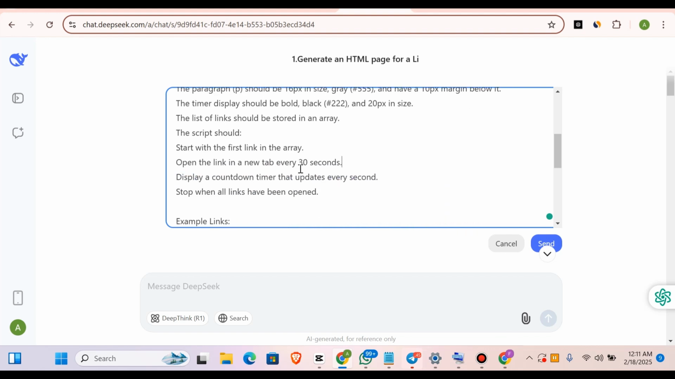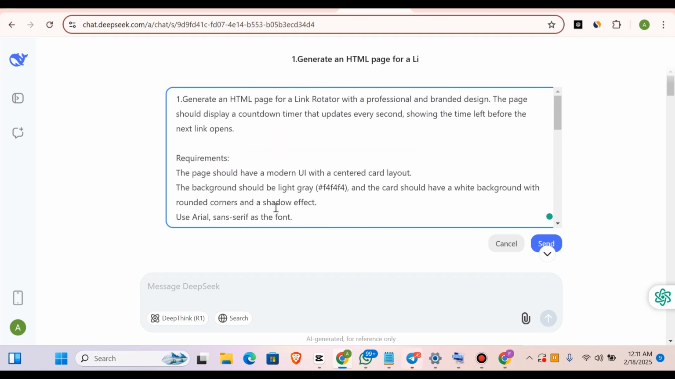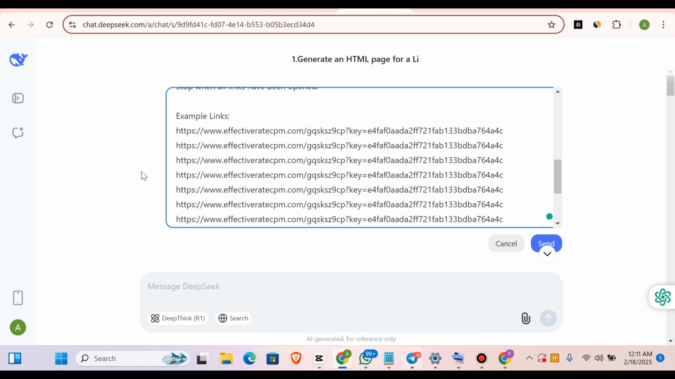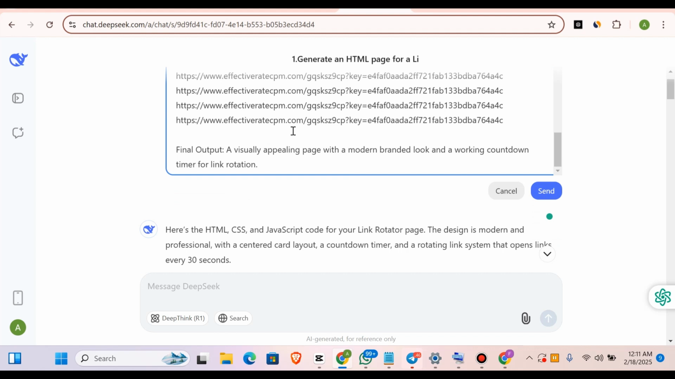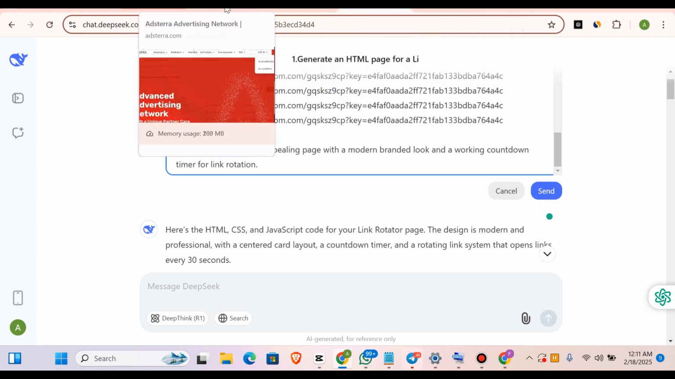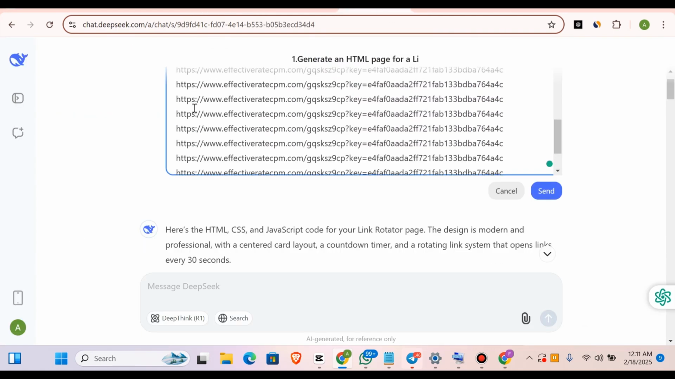So once you have the script, what you're going to do is copy the whole of this, just as I've written it here, and make sure to change these links. These are my links. So change them and insert your direct links, whether you're using Adsterra or another network. The link that we copied earlier is the same link we are going to use here. All these are my links.